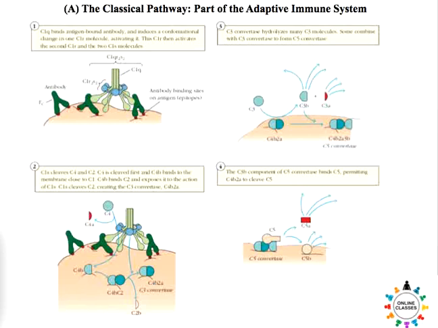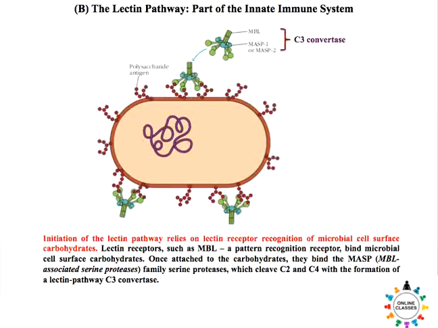After the formation of the active C5 complex, the remaining pathway is the same for the other two pathways, the lectin pathway and the alternative pathway. We can discuss that after we complete the discussion of the lectin and alternative pathways. Now let us see what happens in the lectin pathway.